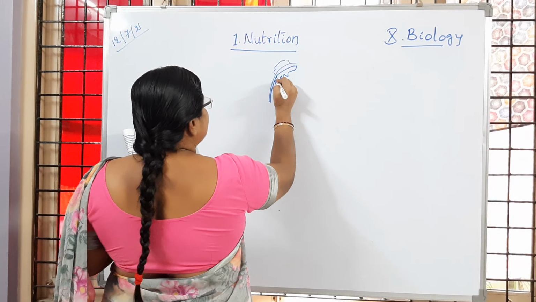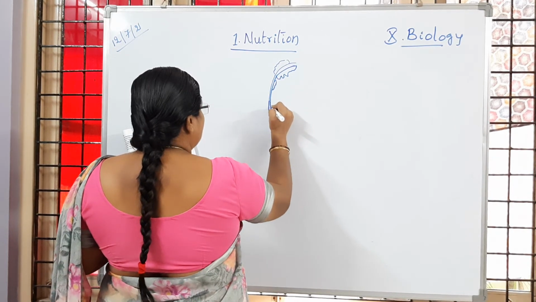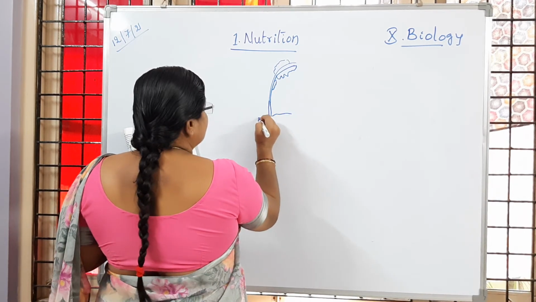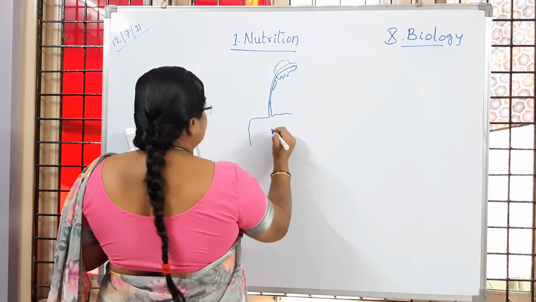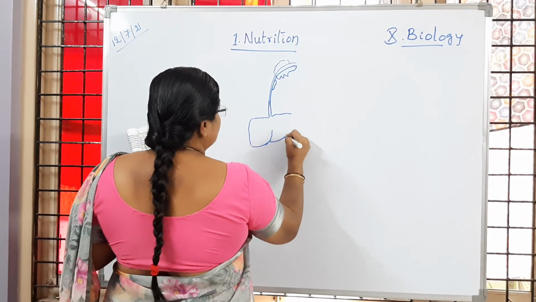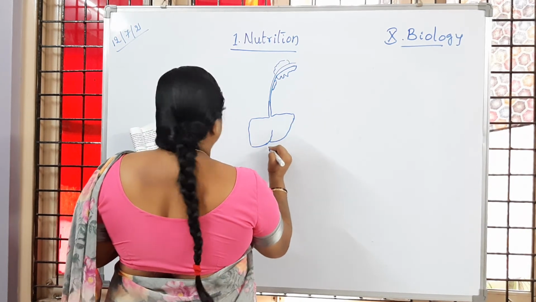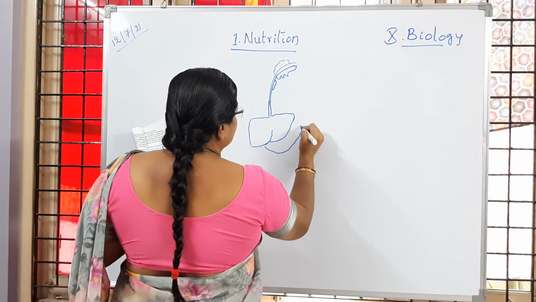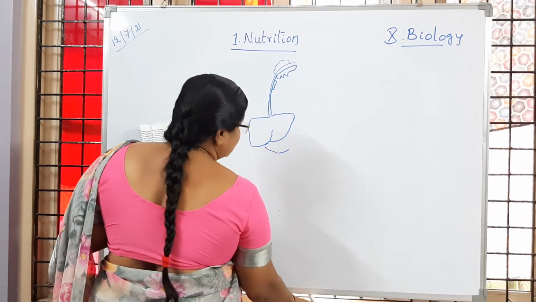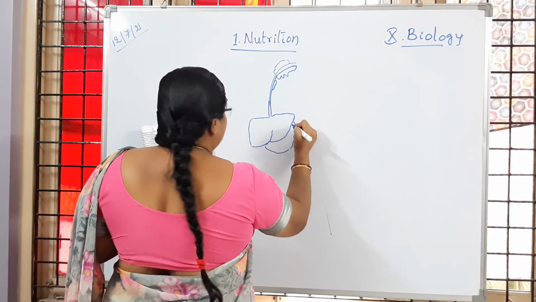We are going to discuss that now with the help of a diagram. You have to practice this diagram, very important for your exam.